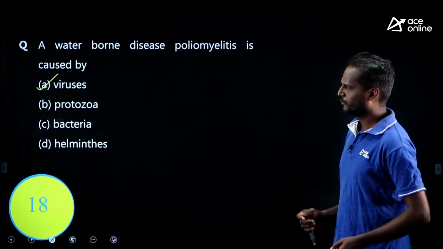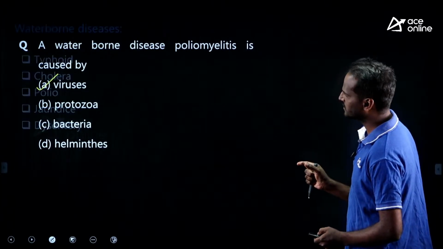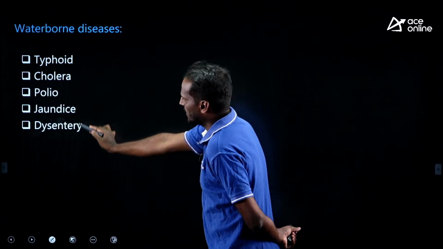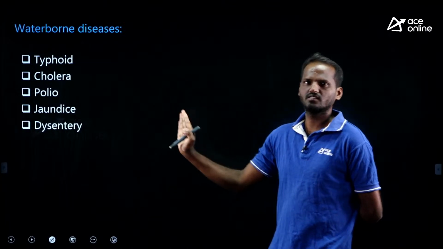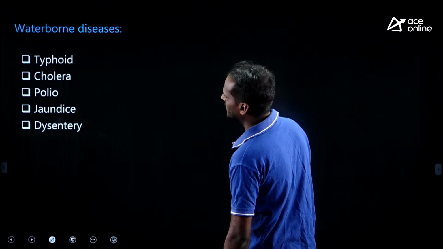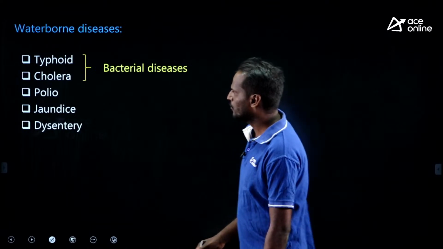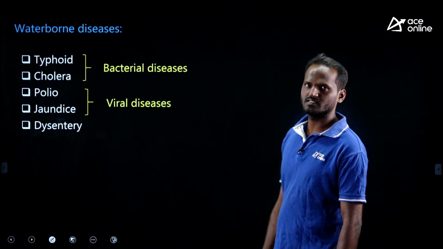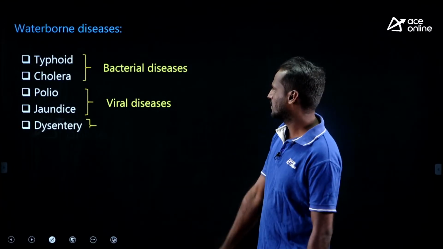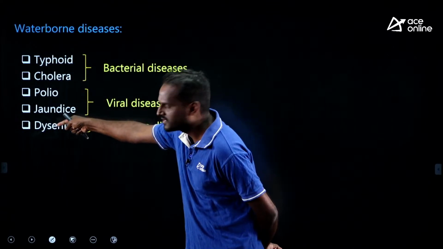Okay, let me give you some idea about waterborne diseases. Let us quickly revise. These are various waterborne diseases we usually observe. These are some important waterborne diseases I have listed here. Look at this, we have typhoid and cholera. These are bacterial diseases. What about polio and jaundice? These are viral diseases, right? Dysentery is due to protozoa. Remember, these are bacterial, these are viral, and this is protozoal.